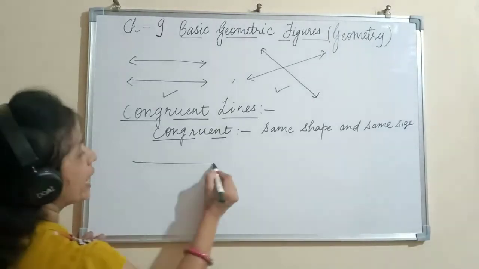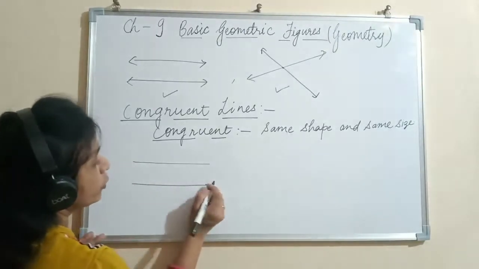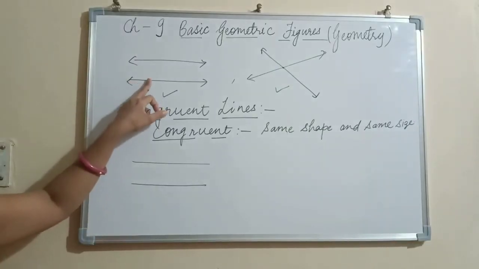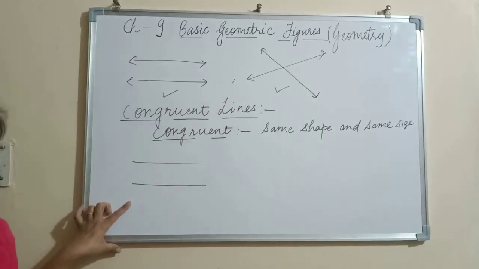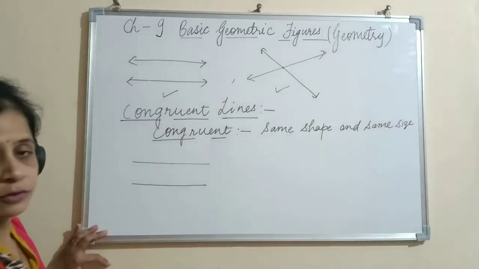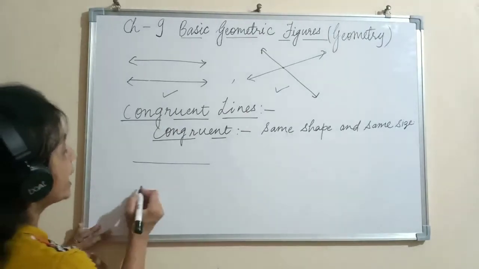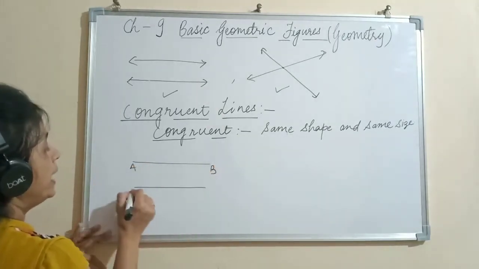Two line segments. Lines cannot be congruent, children. Lines are only parallel or intersecting, but when we talk about congruent lines, we will be drawing two line segments which are of same length.